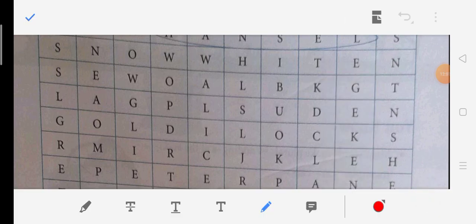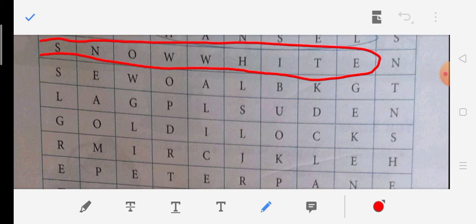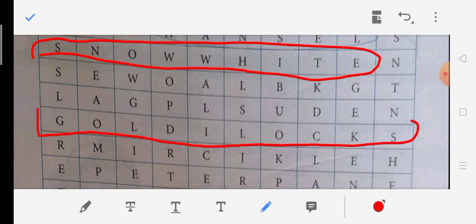So here you have Snow White, fine. Then you have Goldilocks over here. Immediately what I can see is Goldilocks. Okay, then there may be more. There are around 10, so we have to search for them.